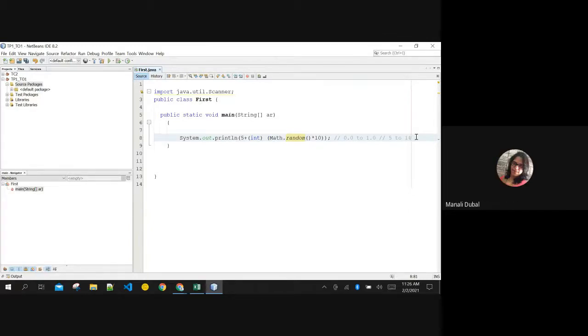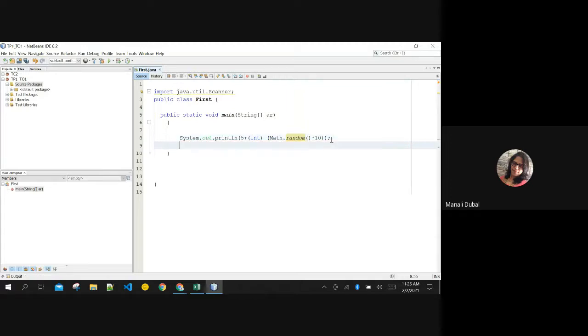Is this correct? Ma'am, 6 to 14. Yes, 6 to 14, not even 5. 5 plus something, so 0 it will never see. This will never generate 0. This may generate 0.1. If this generates 0.1, then 0.1 into 10 will be 1. So the initial value could be 5 plus 1, that is 6.